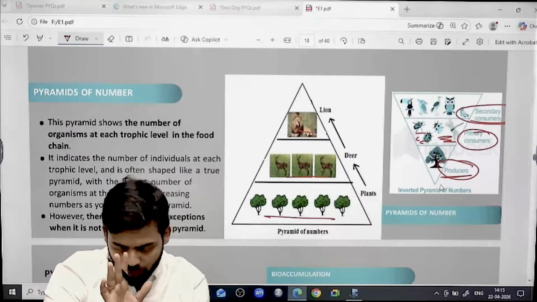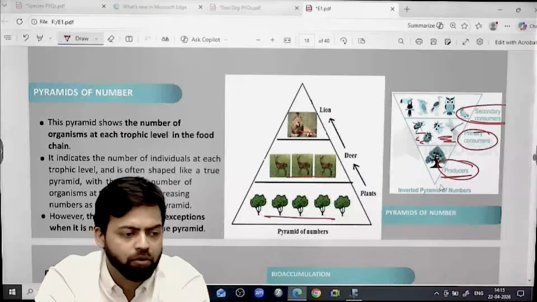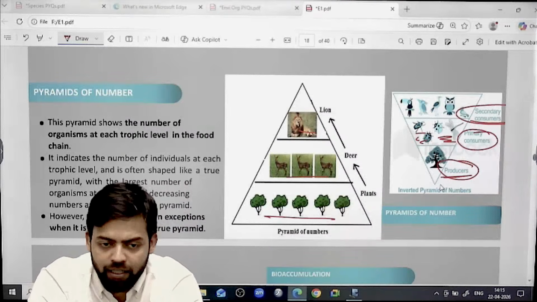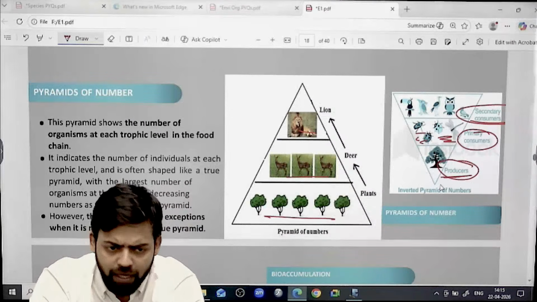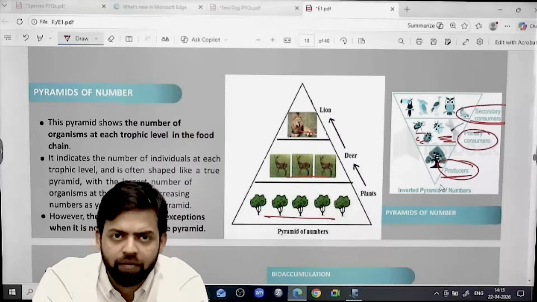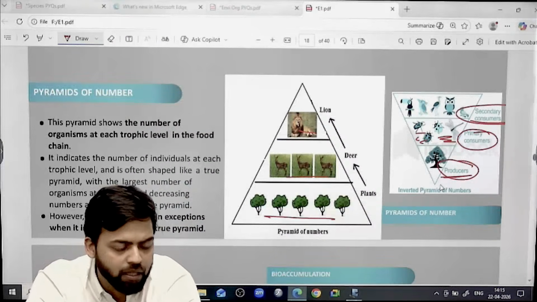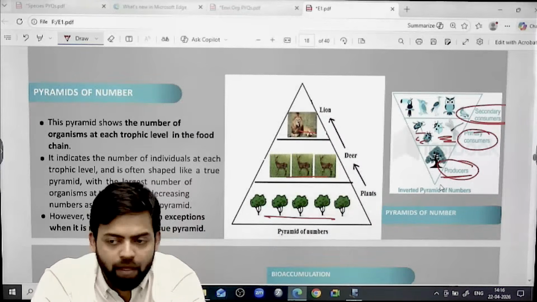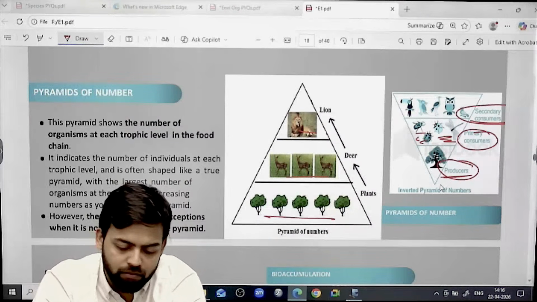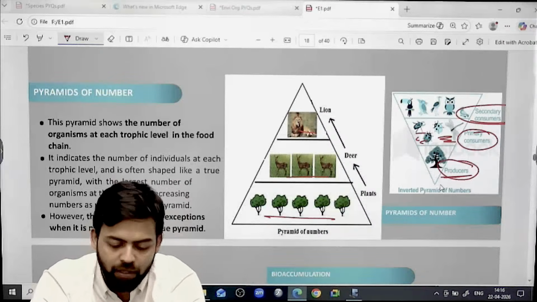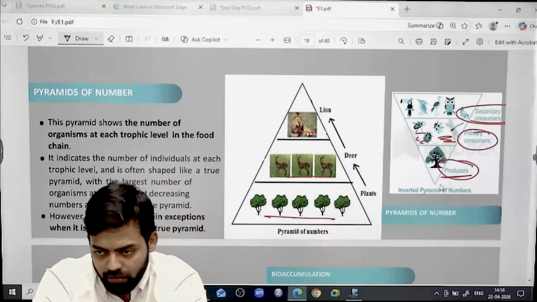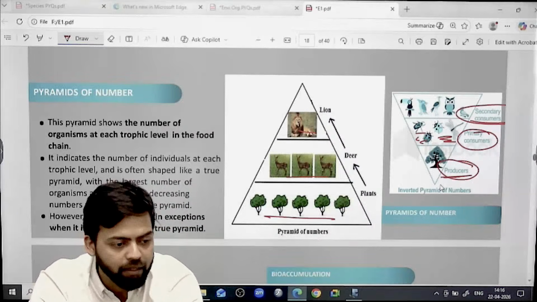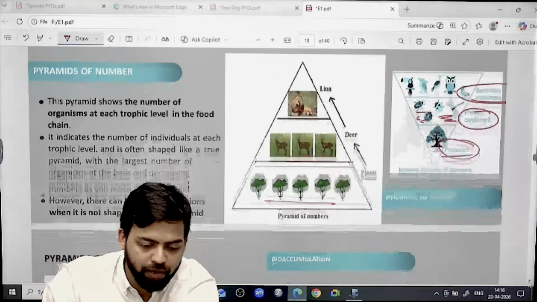So from this angle, you should remember two things. One, the triangle, the pyramid of energy, is always upright. Rest, biomass and number can vary depending upon the different types of ecosystem. In terrestrial, there can be different types of pyramids, that is upright, inverted, spindle shape. In aquatic, there can also be different types of pyramids, upright, inverted and spindle shape, right? This thing you should remember.